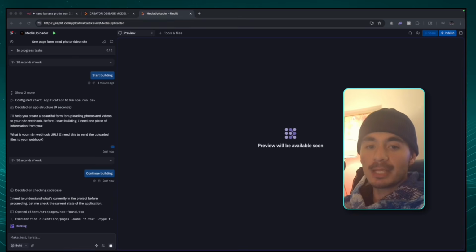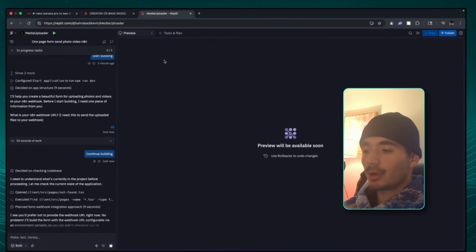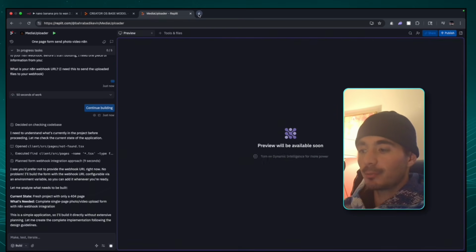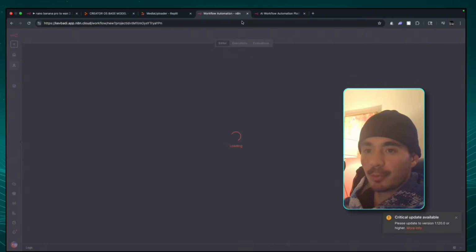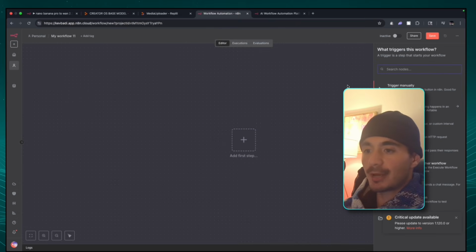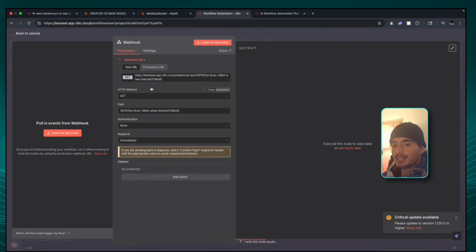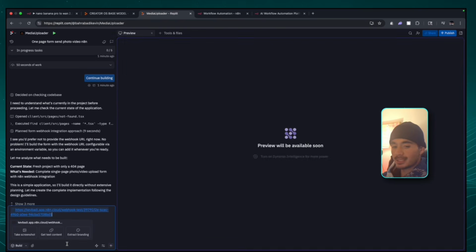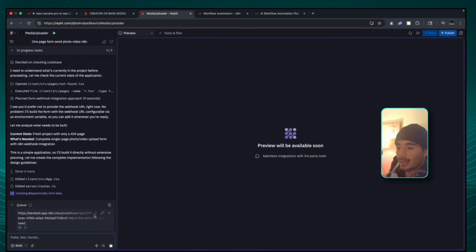After sending in that prompt, the agent is going to ask you for the actual n8n webhook URL. And so while the agent on Replit is going to continue to build out the website, we can now get started on n8n. So I'm just going to open up a new instance and we're just going to create a new workflow. And our first step here, we're going to click on this add first step and we're going to search for a webhook. We're going to select the first one right here. And all we have to do is switch this HTTP method from get to post. And then we can copy this URL webhook, head back to our agent and paste it in. And then I'm just going to say, this is the webhook you need. And I'm just going to send that in.